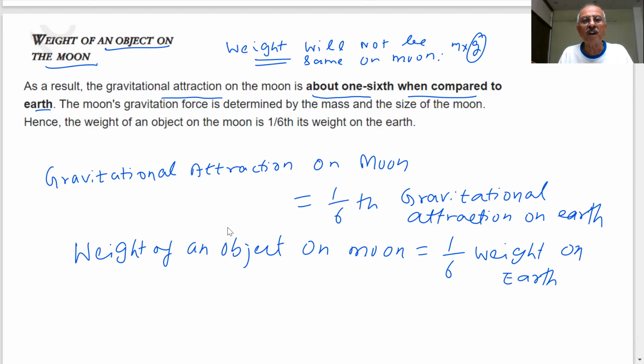Because the moon's gravitational force is determined by the mass and size of the moon. The mass of the moon is less, and the size of the moon is also less as compared to earth. We know about it. Therefore, the gravitational attraction on the moon is less, and the weight of objects will become less. Can we perform the calculation for this? Can we derive the formula for this, students? What will be the weight of an object on the moon? How will we derive this formula? Note this down, we will proceed further.